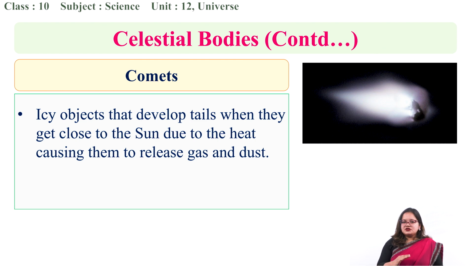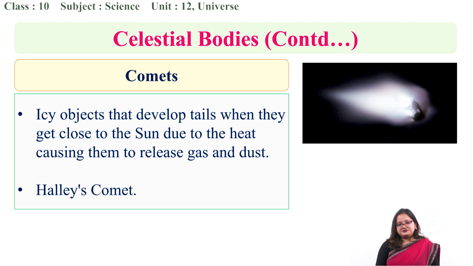Since they are icy objects, when they get close to the sun, the heat causes them to release gas and dust, which seems like their tail, as shown in this diagram. And this comet which you are seeing on the screen is Halley's comet. This is one of the most studied comets.